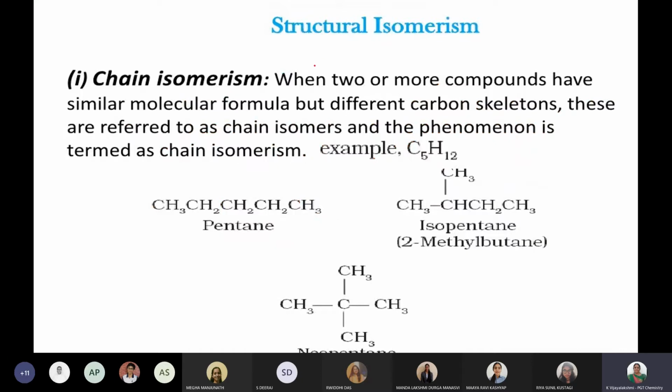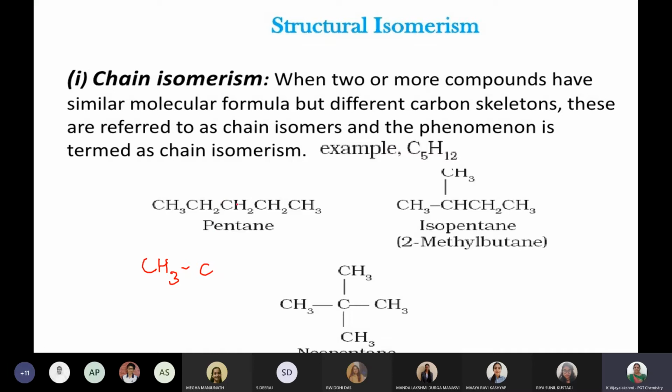So first, in structural isomerism, chain isomerism. What do you mean by chain isomerism? When 2 or more compounds have the same molecular formula but different carbon skeletons. What do you mean by carbon skeleton? Just the carbons attached, along with the CH3, CH2. You may ask, ma'am, why CH3, CH2? As I was saying, carbon has 4 valency. So that means CH3 will be there. One hydrogen you just remove, then you are adding.